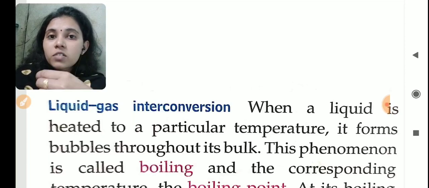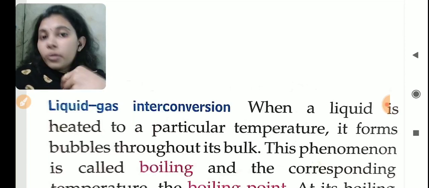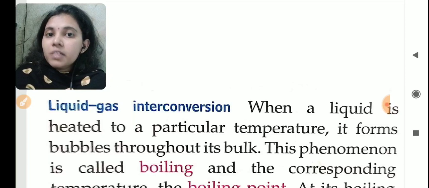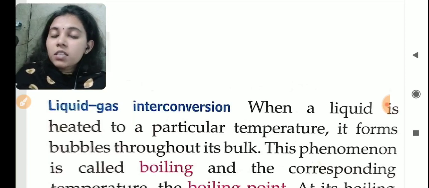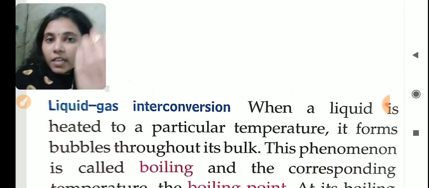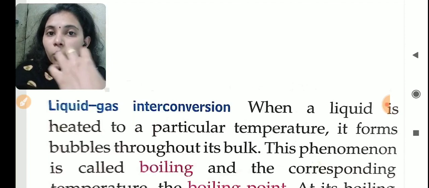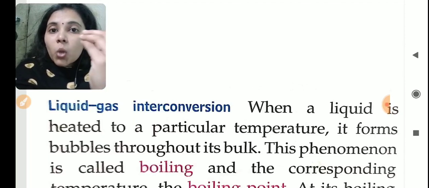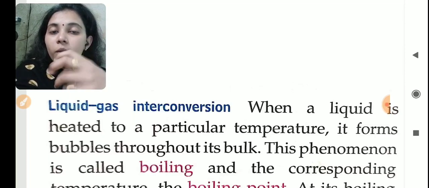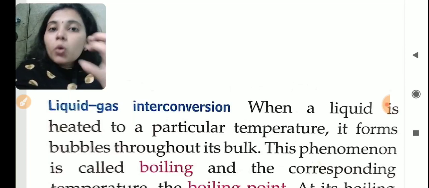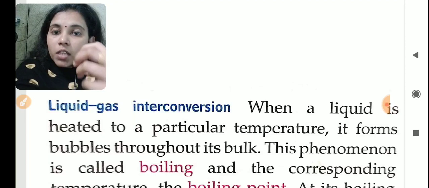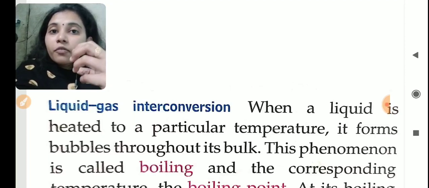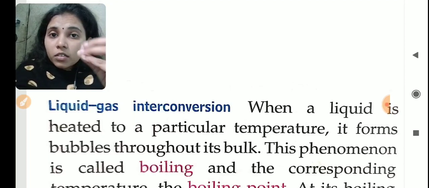Next we studied how a liquid returns back to solid. That means water, how can we change it to ice? How will we convert it? By freezing or by cooling. When we are cooling a substance, its molecules come closer and form a cluster. What is a cluster? Cluster means a group. The molecules come closer and form a tighter arrangement, so the intermolecular space decreases.